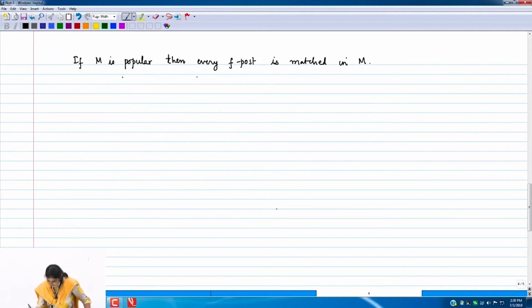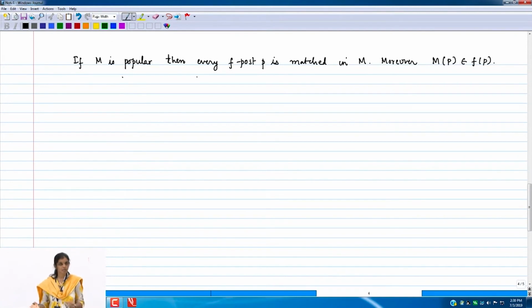Yeah, so it says that it should be matched in M. Moreover, M of P belongs to F of P for every F post P in the matching. What this statement says is that the matched partner of P is coming from one of the applicants who treat it as their rank 1 and nobody else, right?